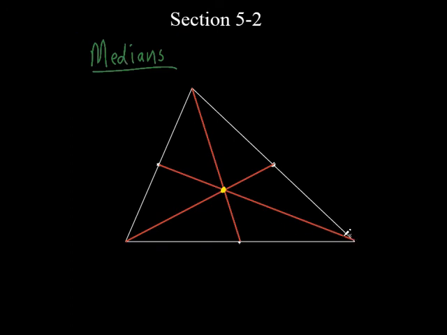We went from the vertex to the midpoint of the opposite side. They all intersect at that point right there. And that point right there has a special name. It's kind of weird looking. It's the coolest name out of all of them. It's called the centroid. Doesn't that sound cool? So that point right there is the centroid.